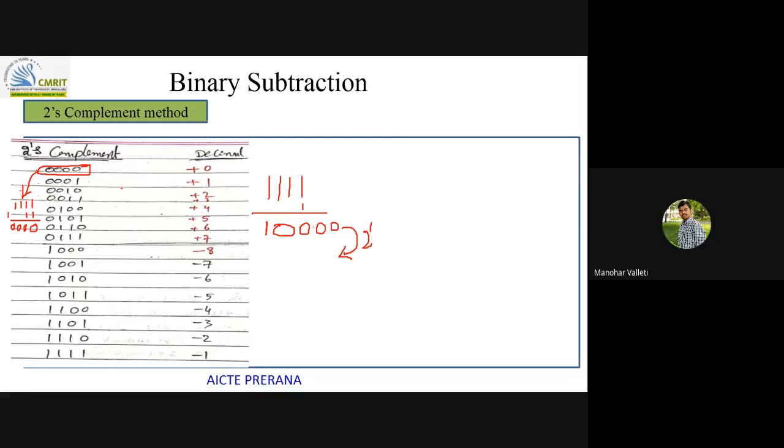The thing is, I'm trying to prove that there is no minus 0. If I try to find out twos complement for plus 0, you won't get minus 0. You will instead end up getting minus 1 equivalent. So you just see all zeros, 1 1 1. We find out twos complement for this again.